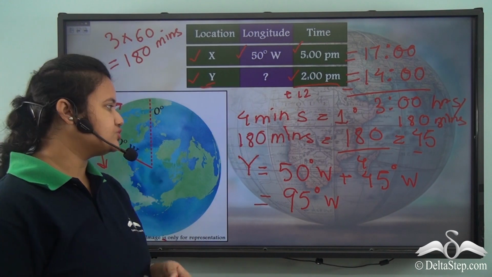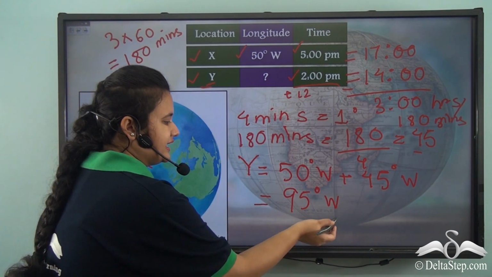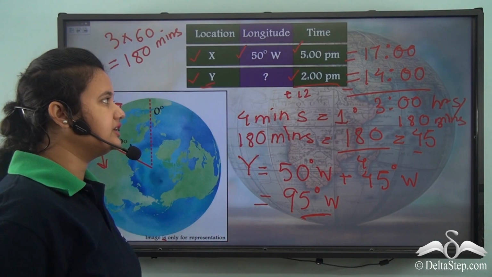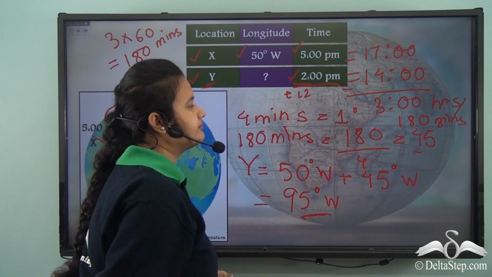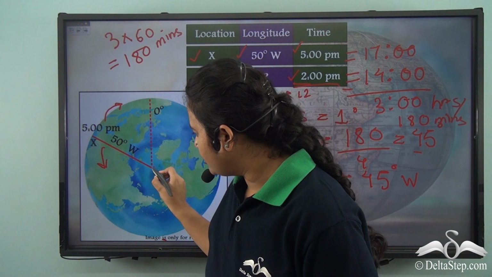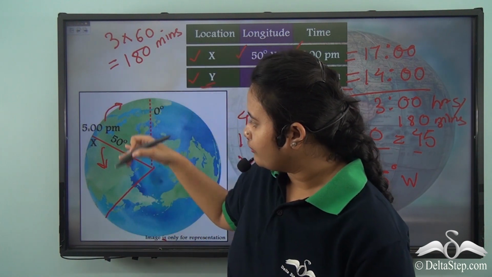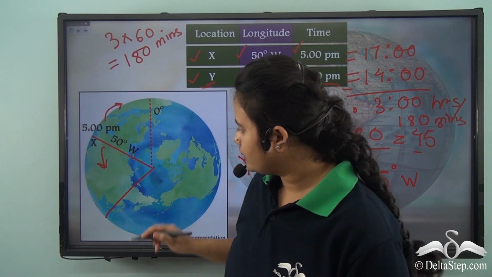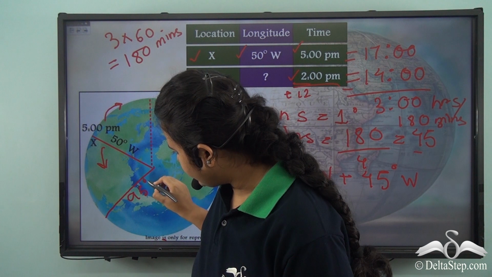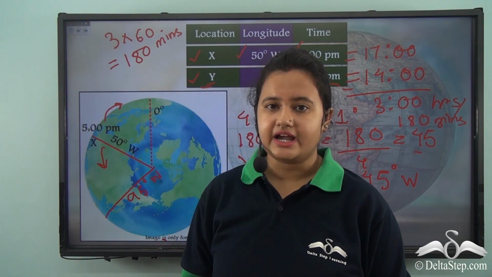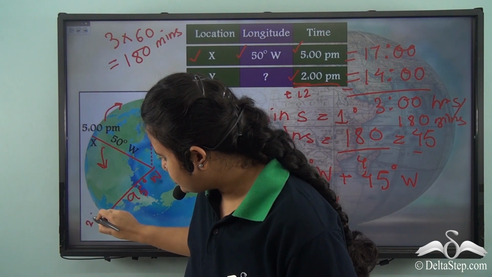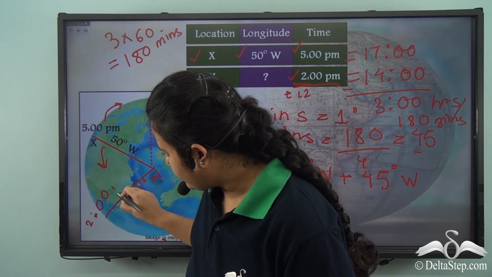So the longitude of location Y is 95° west, and the time corresponding to this longitude is 2 p.m. Now if we draw this longitude in this picture, then the longitude will lie to the west of 50° west longitude. So somewhere here. So this line will be 95° west, and the time corresponding to this longitude is already given, which is 2 p.m.